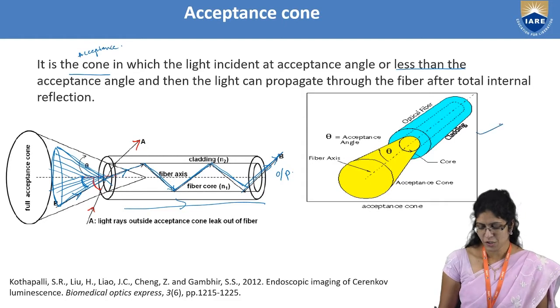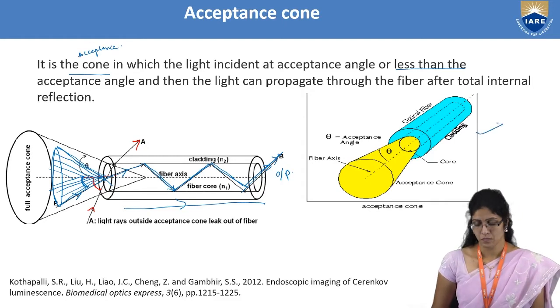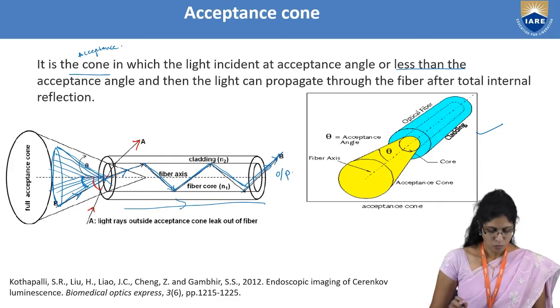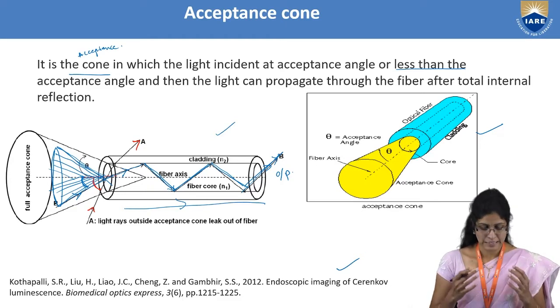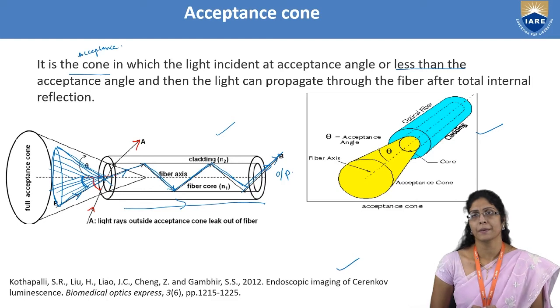So here in this picture you can see the yellow thing which is the acceptance cone and the blue thing is the optical fiber. This picture is given in this paper where scientists have been imaging the internal organs using endoscopy. So you might have understood the importance of knowing the acceptance angle and the acceptance cone.